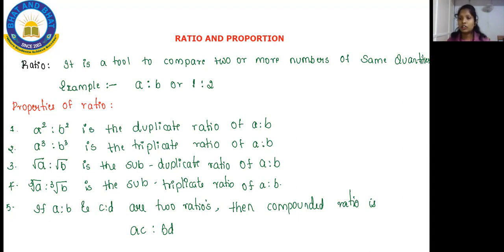Ma'am, I did not understand the fifth one. Fifth one is A is to B is one ratio, C is to D is another ratio. When you are going to compound this ratio, actually it comes like this. See here, A and C you will compare, B and D you will compare. That's all. Understood now?